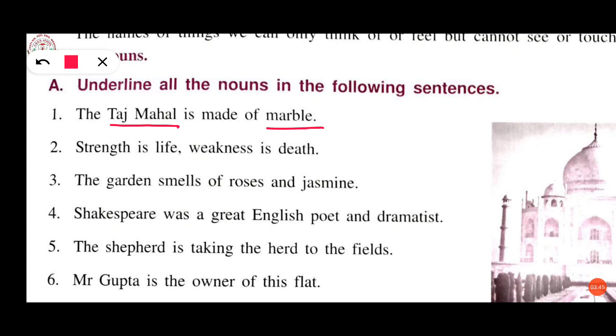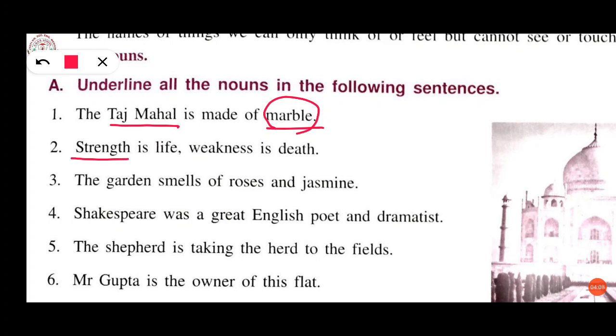Here, why have we underlined marble? Marble is also a noun, that is a material noun. By which material is it made? By marble. So likewise, second one: strength is life, weakness is death.